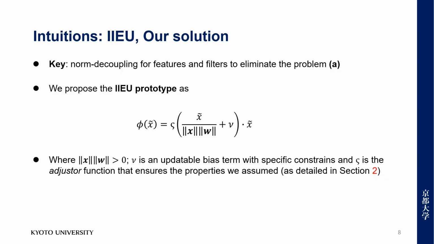We propose IIU as the initial solution. The key can be summarized as norm decoupling for features and filters to address the mismatched feature scoring. The IIU prototype is composed of three core ingredients. That is the norm decoupled similarity term, the auxiliary bias term nu to incorporate further learning flexibility, and the adjusted function y sigma that provides oriented adjustments. The details can be found in section 2.